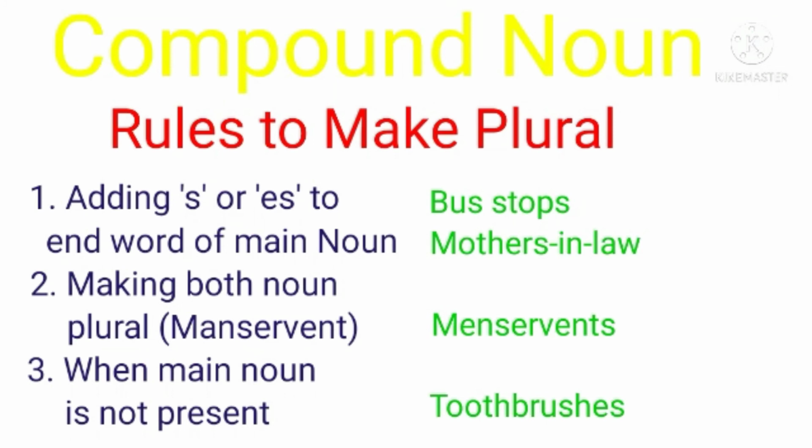Then the next rule is such that you have to make both nouns plural. For example, manservant. Here manservant is the compound noun and it is in singular form. In order to make it plural, we have to make plural of both the words, man and servant. So it will be menservants, because men is the plural form of man and servants is the plural form of servant. Then another rule is by adding s or es to the end of the word when there is no obvious principal noun.